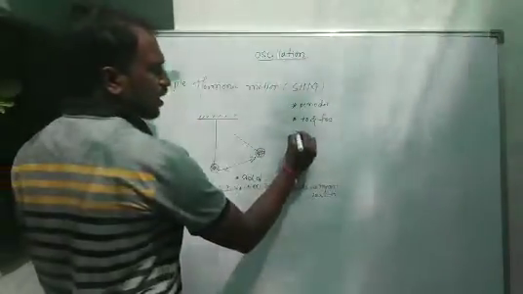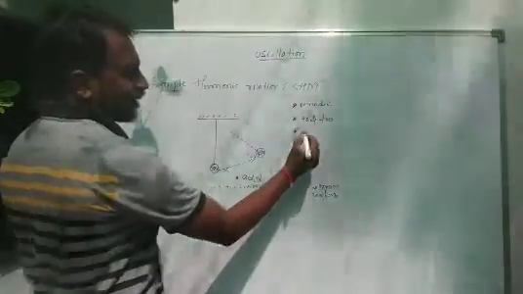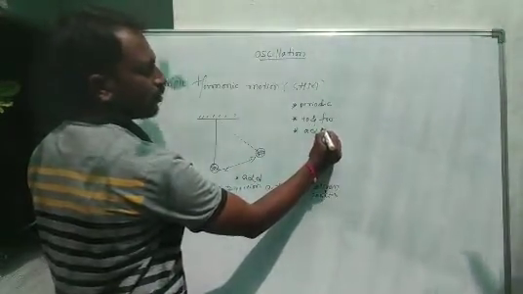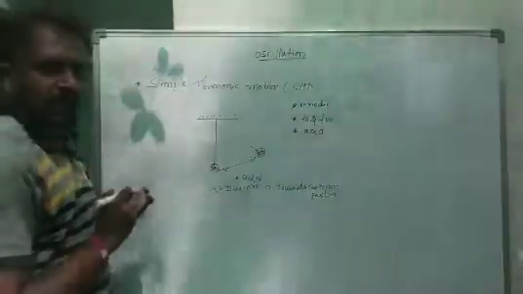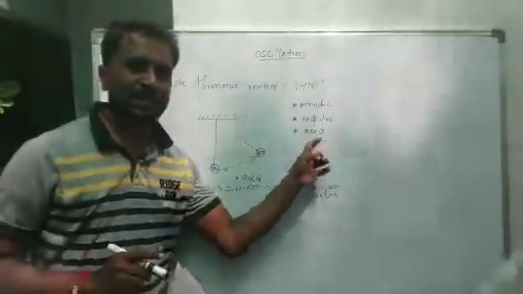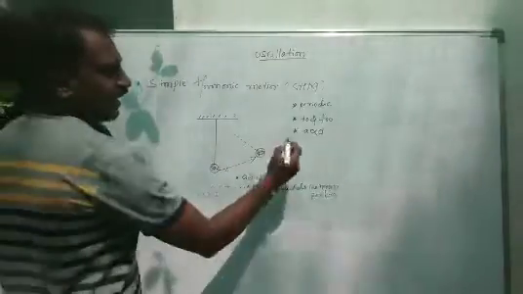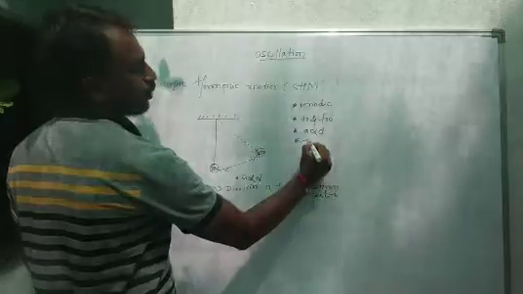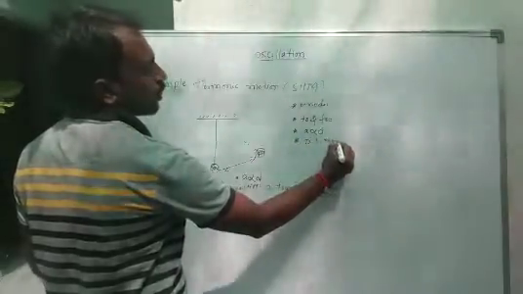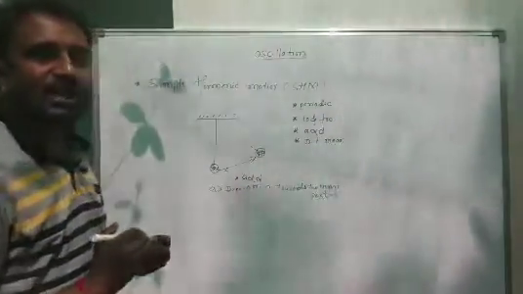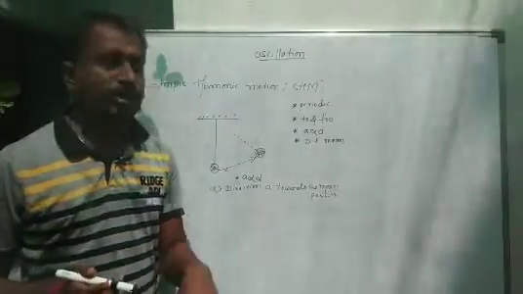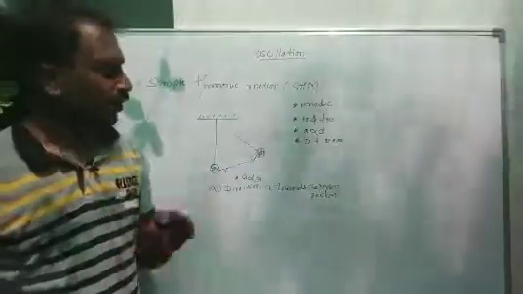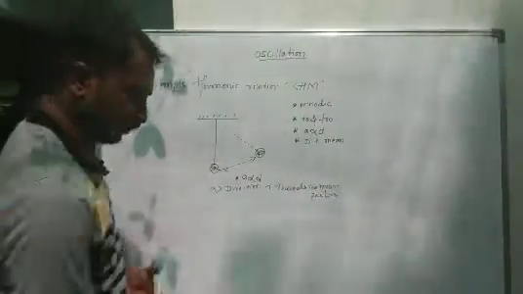The next characteristic is that the acceleration of simple harmonic motion is directly proportional to the displacement. It means the particle's acceleration is directly proportional to the displacement. And the last characteristic is that the direction of acceleration is towards the mean position. So in total we consider four characteristics of a simple harmonic motion.